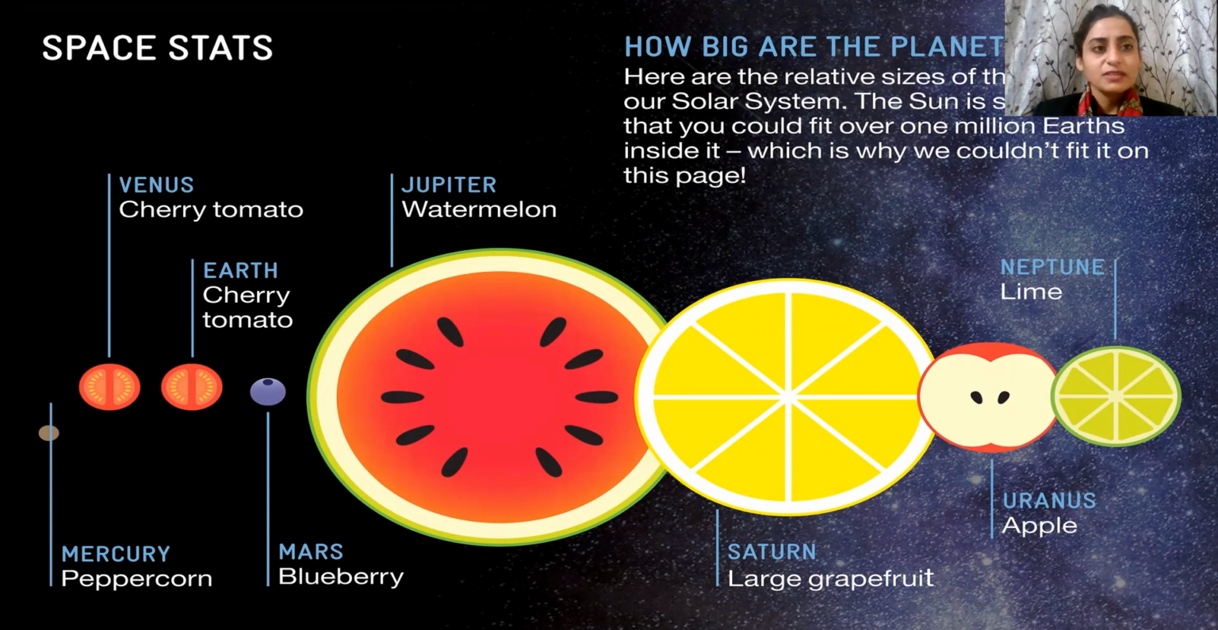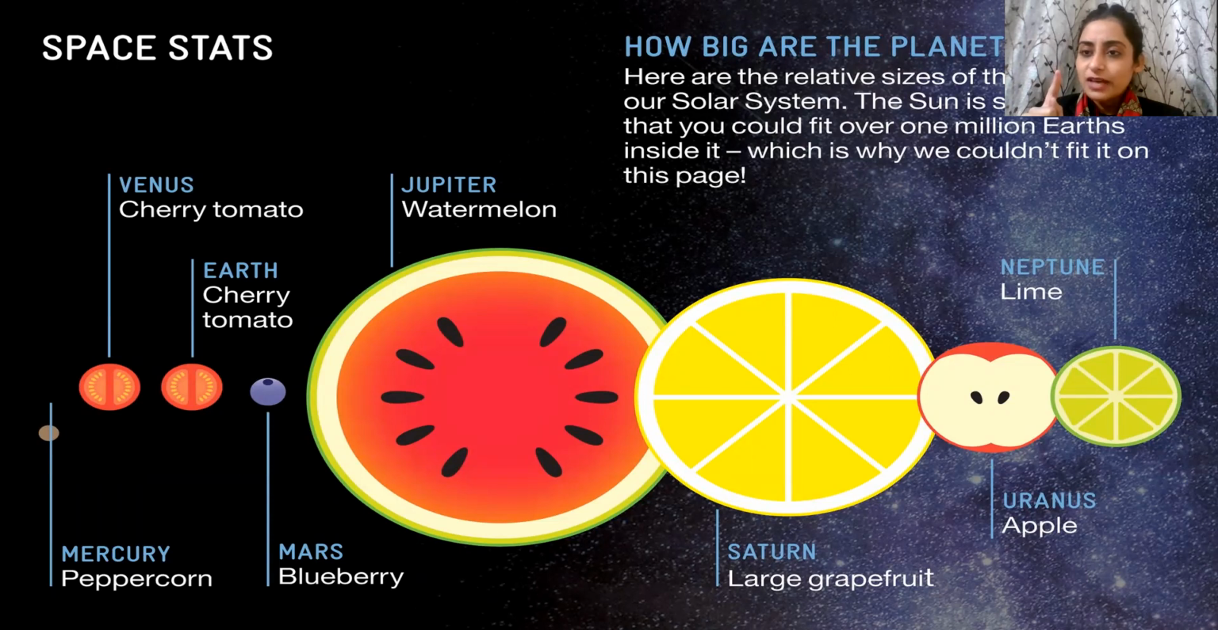Okay, here we have some space stats. That means how big are the planets, right? So there are some planets. We can see here the planets are in the form of fruits. So it is better to understand in this form, because if you understand it like this, you will be able to understand it clearly. Okay, let's go with Mercury.